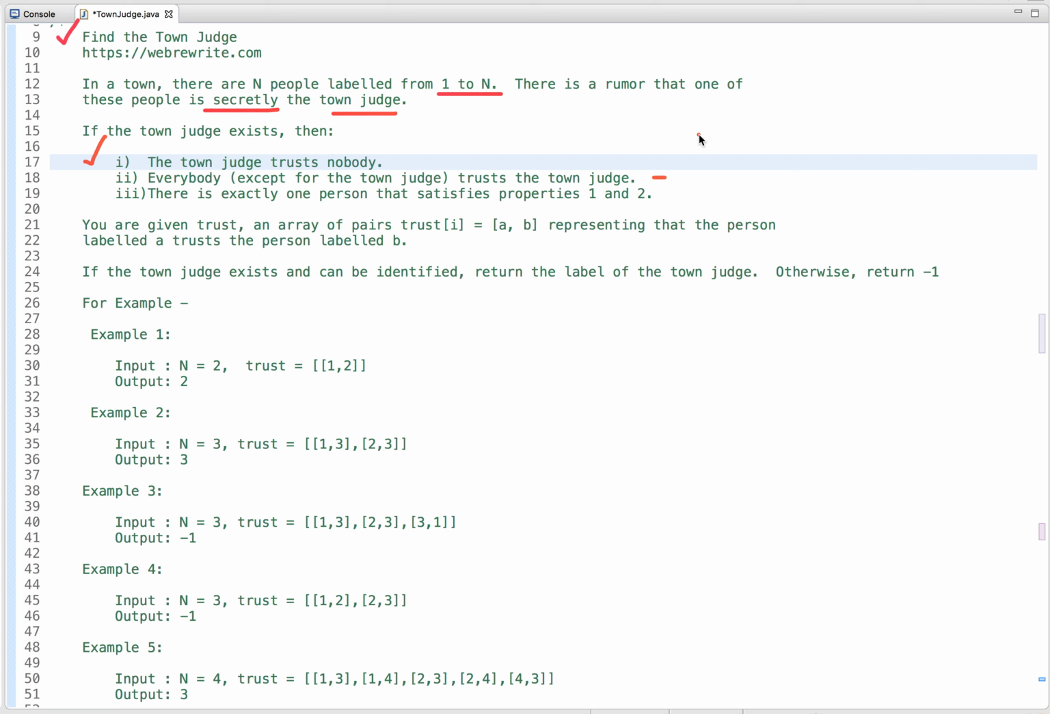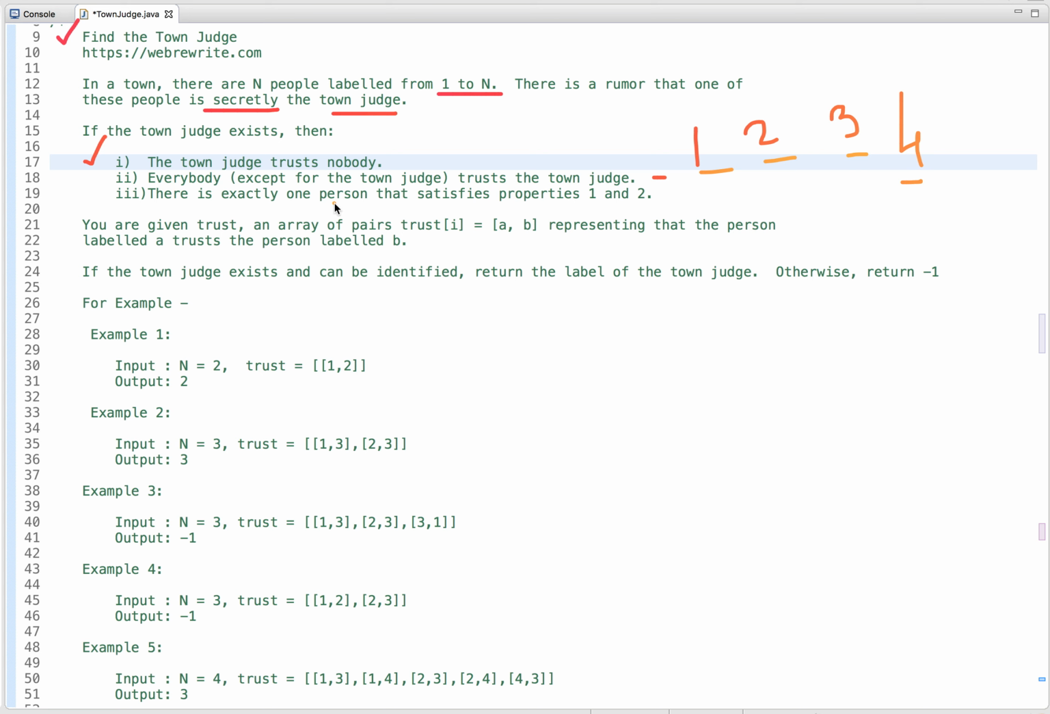For example, in a town, imagine there are 4 people, 1, 2, 3, 4. And suppose 4 is the town judge, so all these 3 people trust this 4th person, and this is the town judge, so it does not trust anyone.